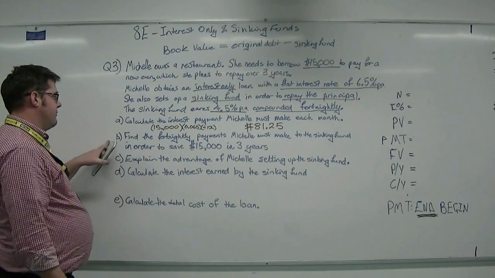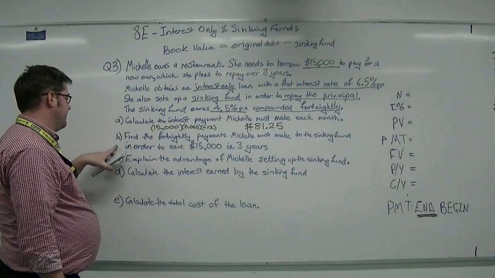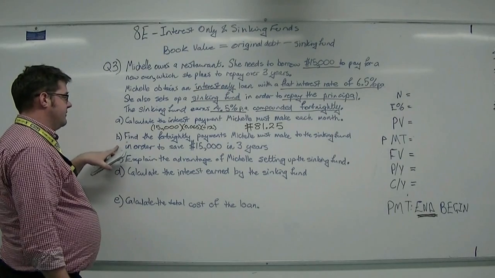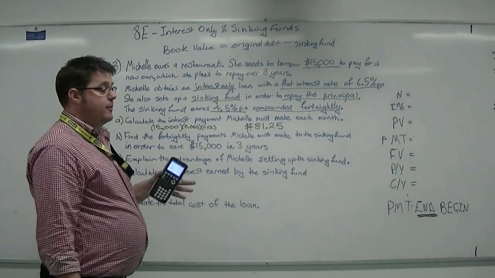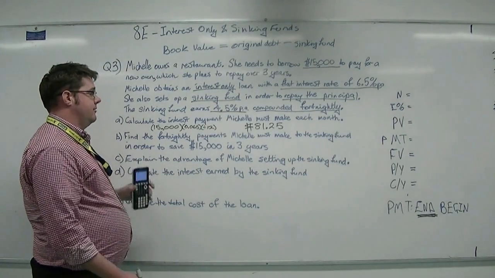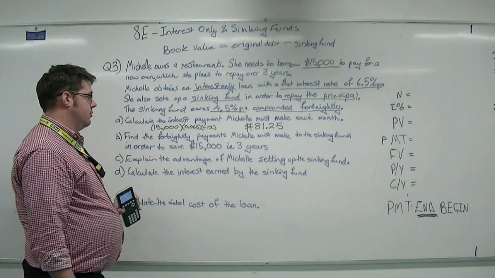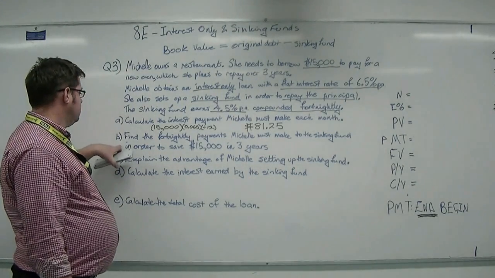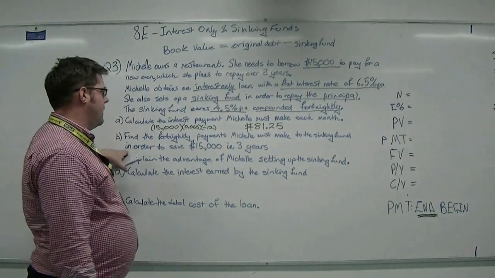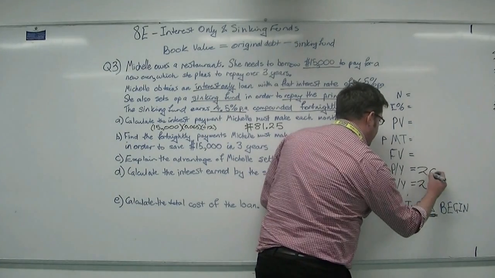Next, we're asked to find the fortnightly payments Michelle must make to the sinking fund in order to save the $15,000 in 3 years. So now we need to turn our attention back to our knowledge on savings and investment accounts that we used the TVM calculator for before, back in chapter 7. So find the fortnightly repayments. We know that compounding periods will be 26, same as the payment periods.